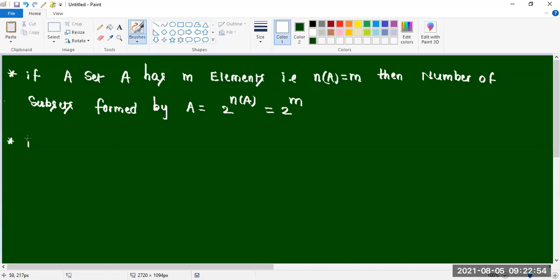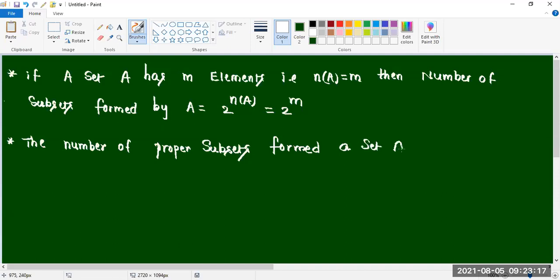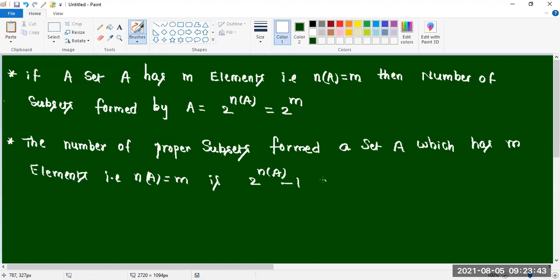Next point is the number of proper subsets formed by a set A which has m elements, that is n of A equal to m, is how much? 2 power n of A minus 1, or 2 power m minus 1, is the answer.